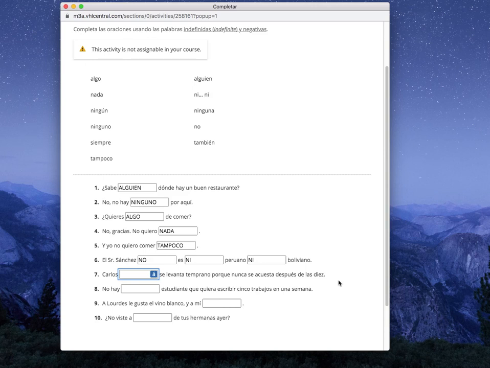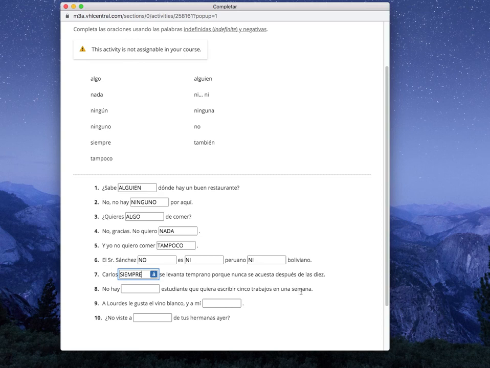Pause. And we're back. Let's say, go with siempre. Right? He always gets up early because he never goes to bed after 10. Siempre. Muy bien. 8. No hay blank estudiante que quiera escribir 5 trabajos en una semana.